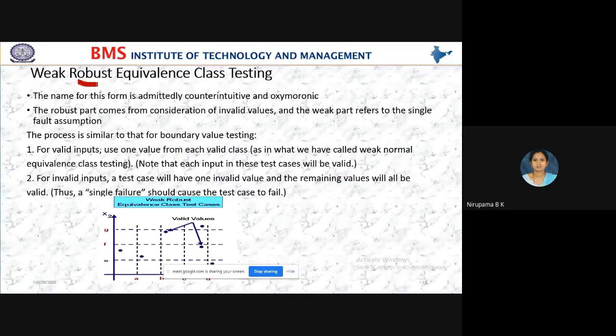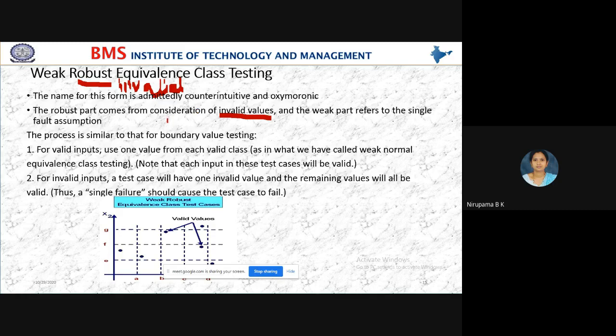So the robust part comes from consideration of invalid values, and the weak part refers to the single fault assumption.